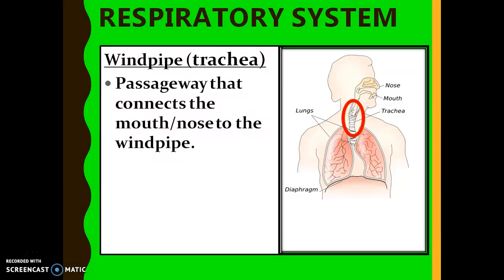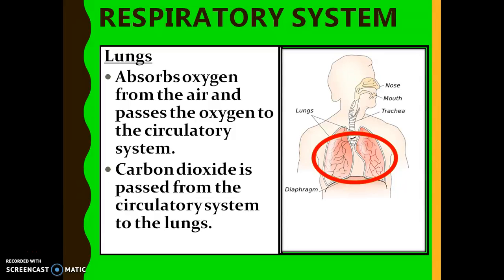So what if the air enters through your nose? It goes through a tube called the windpipe, or trachea. It connects the mouth or the nose to the trachea. Then after that, it will go to our lungs. Our lungs will absorb oxygen from the air into our circulatory system. Carbon dioxide is passed from the circulatory system back to the lungs, and we can exhale the air out from both our nose and mouth.